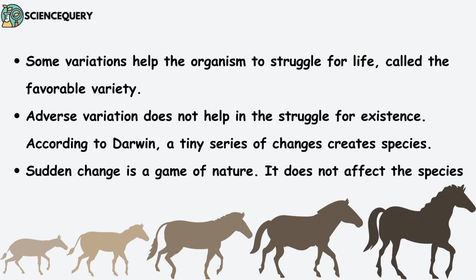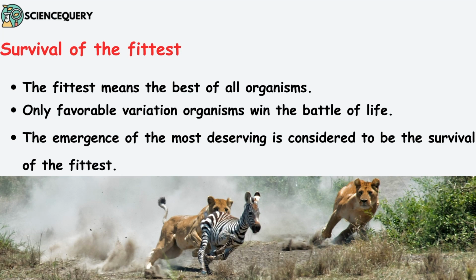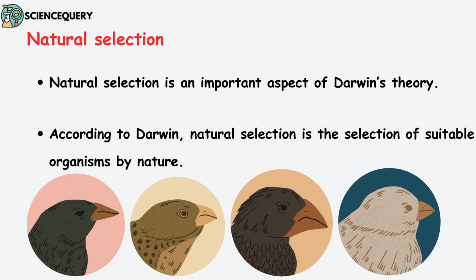According to Darwin, a tiny series of changes creates species. Sudden change is a game of nature. It does not affect the species. These favorable variations result in survival of the fittest. The fittest means the best of all organisms. The emergence of the most deserving is considered to be the survival of the fittest. And this survival of the fittest finally results in natural selection.